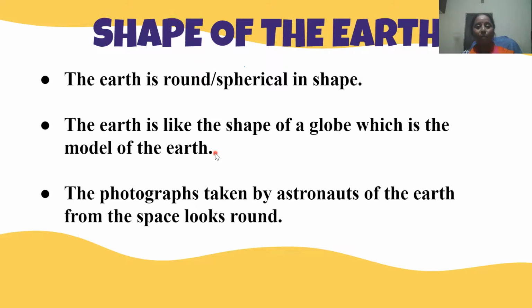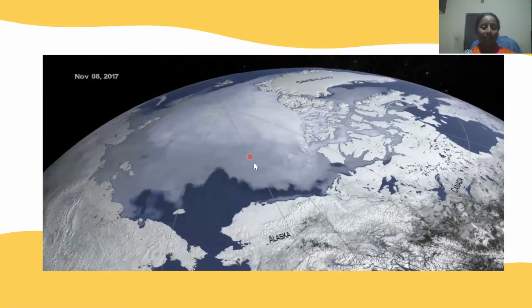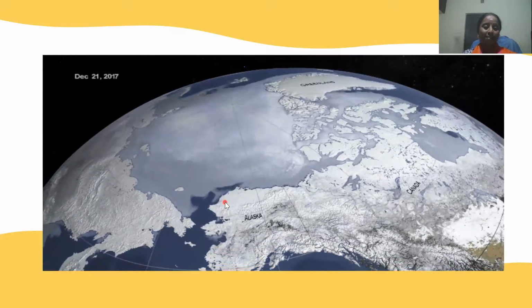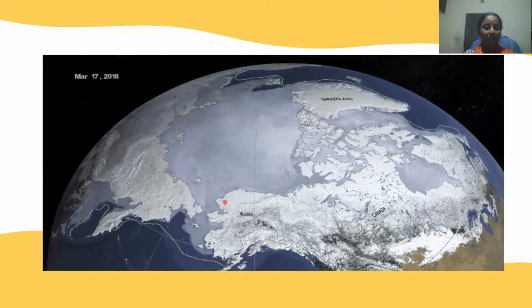Next, we are going to see about the shape of the earth. The earth is round and spherical in shape. It is like the shape of a globe. So we call the globe the model of the earth. When we observe the photographs taken by the astronauts from space, the earth looks round. This is one of the beautiful photographs taken by the astronauts from space. So you can see the earth is round.